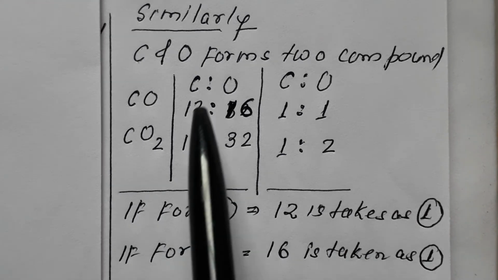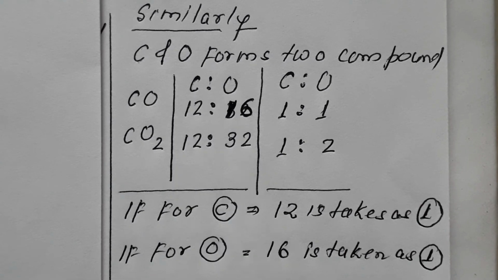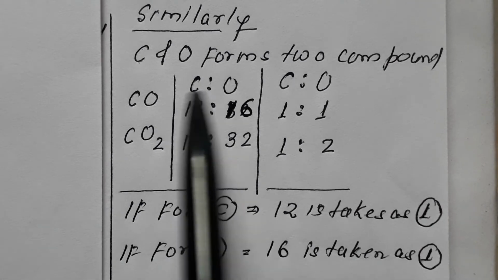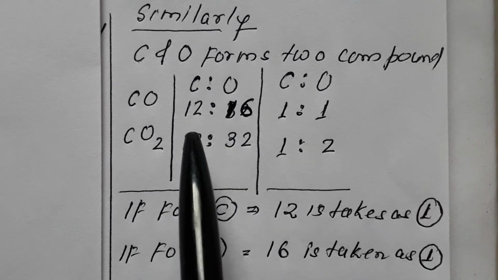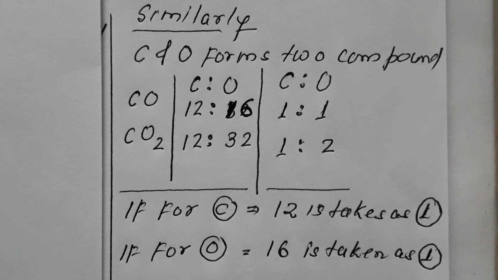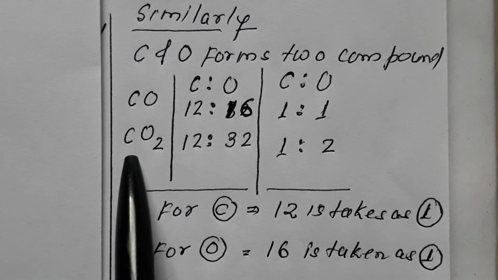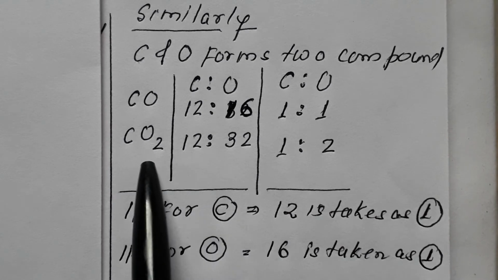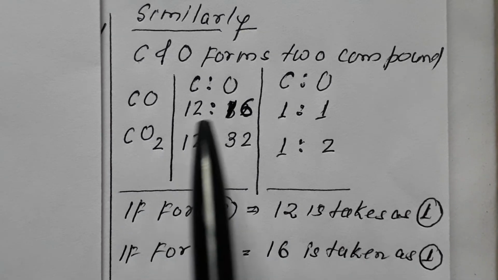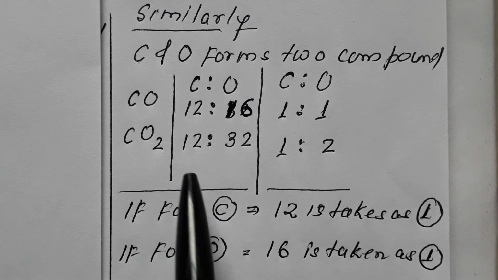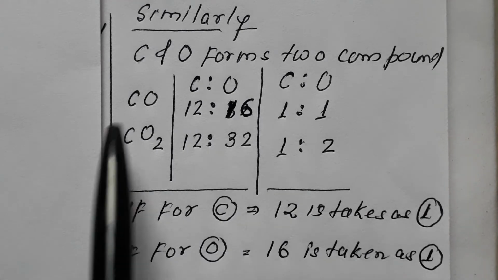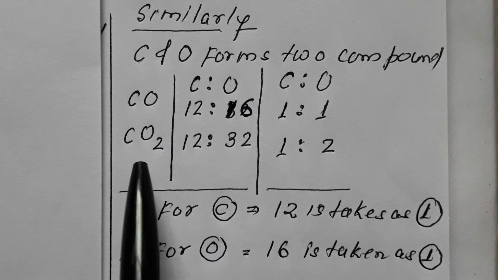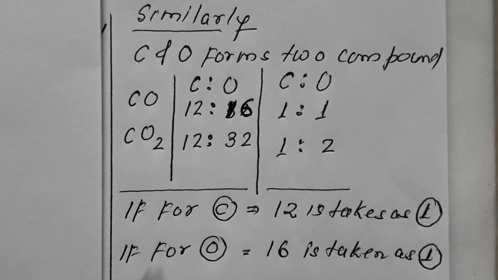Now in these compounds, carbon to oxygen: carbon has atomic weight 12, and oxygen is 16. In the second case, carbon is again 12, but oxygen is 16 into 2, 32. That is, in the first compound it is 12:16, and in the second compound it is 12:32.